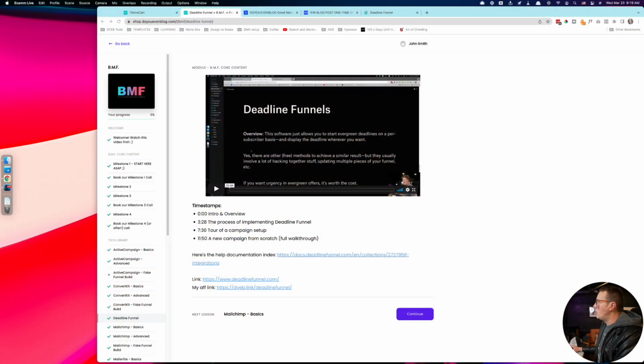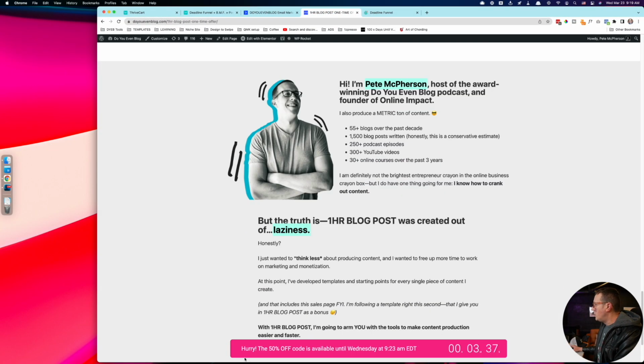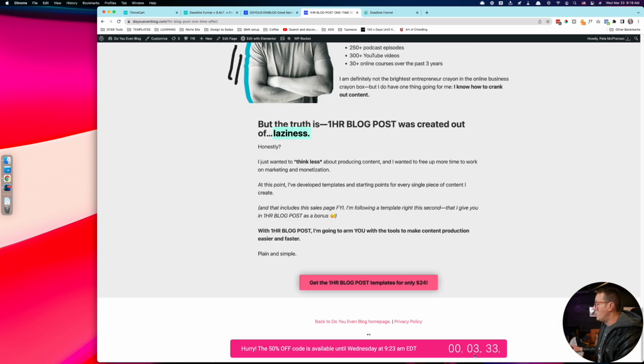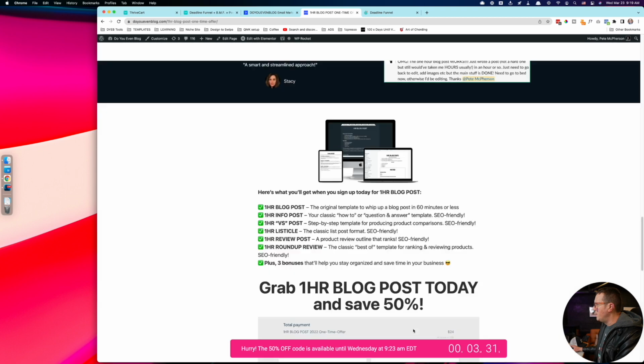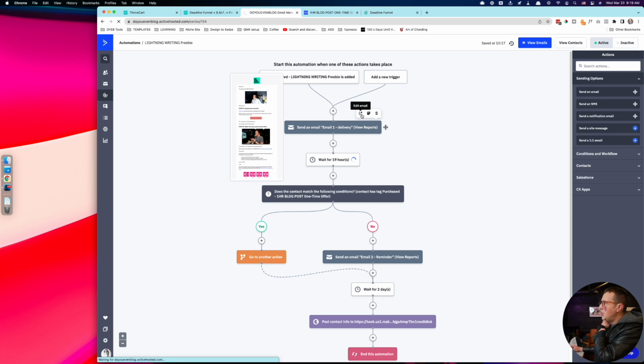Doesn't matter. But I did 24 hours. I made sure the code was active on my page. You can see it right down here. I was just testing it and implementing this yesterday, which is why it says only 3 minutes, but it's a 24-hour timer. And I also made sure that my emails, this is when I went back to my automation and added in a little reminder just at the bottom here of this welcome email.